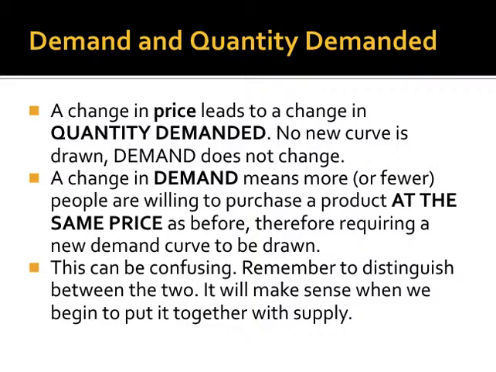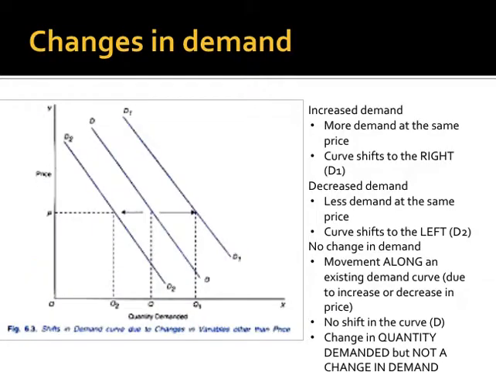And again, if demand increases, that new curve goes to the right, and if demand decreases, that new curve goes to the left. And by the way, always use left and right and not up and down, because when we get to supply later on, we're going to flip that around, and up and down mean different things than left and right. So always use, if something increases in economics on the curve, it goes to the right. If something decreases on the curve or the chart, it goes to the left, because we have more people or fewer people buying it at the same price.